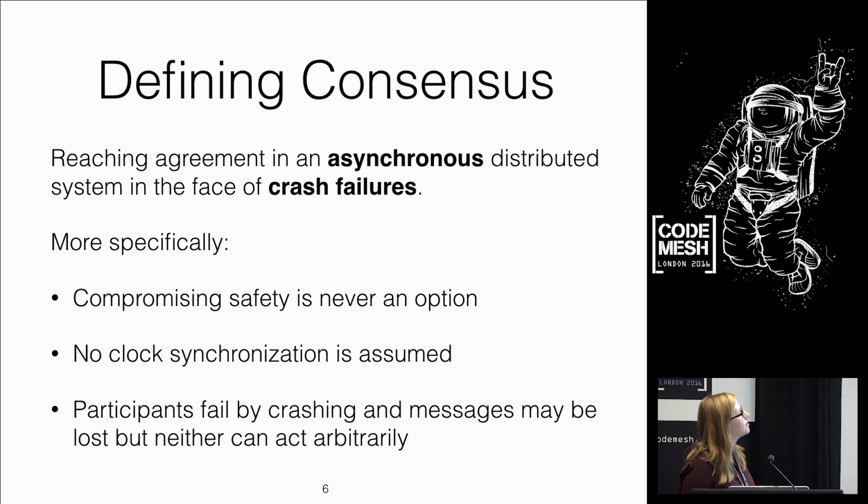So what is consensus? Consensus, for the sake of this talk, is the ability to reach agreement in an asynchronous distributed system in the face of crash failures. Asynchronous here basically means real, right? You send messages and they'll get there probably at some point. We can't put a bound on how long that takes. And the same with the machine. You ask the machine to do something, you ask it to write to disk, it'll probably get around to it at some point. We hope it'll be quick about it, but we're not going to put any timing assumptions on that. We don't assume that the clocks are synchronized either in a relative way or an absolute way.